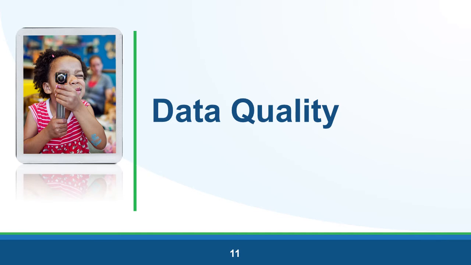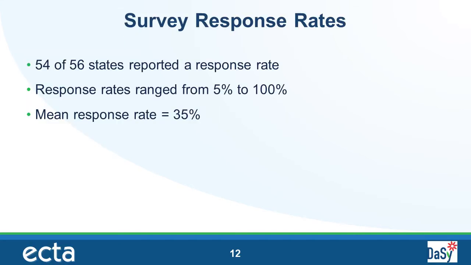Next, we move on to a brief look at data quality, where we will see the national picture with respect to response rates and representativeness. Here we have some overall response rate data, which we will explore further in the next slide. 54 states reported a response rate. The response rate varied greatly from a low of 5% to a high of 100%. Interestingly, the mean response rate went down by less than 1 percentage point, indicating that the states held their response rates steady through the early part of the pandemic.